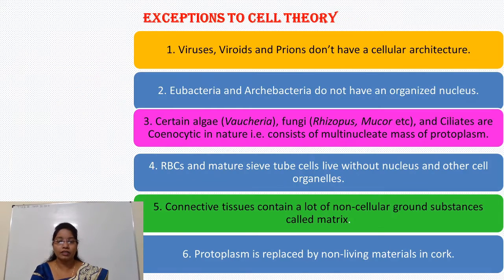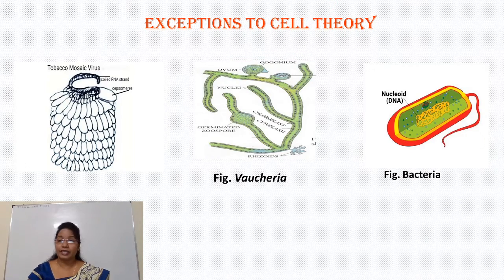Let's see another exception. Eubacteria and archaebacteria don't have an organized nucleus. We have recently seen that an organized nucleus means one which contains nucleolus, nucleoplasm and nuclear membrane. But this is a photograph of a bacterium.